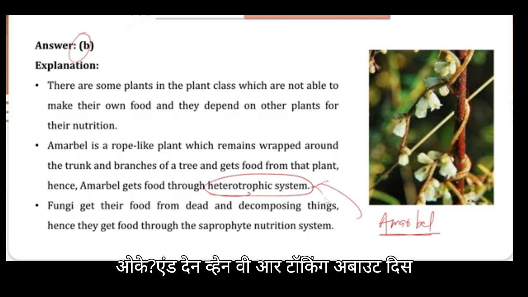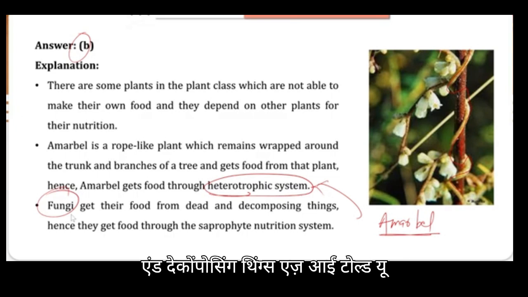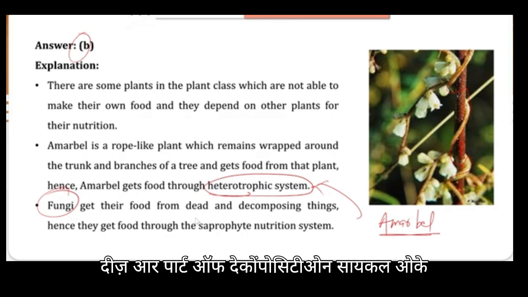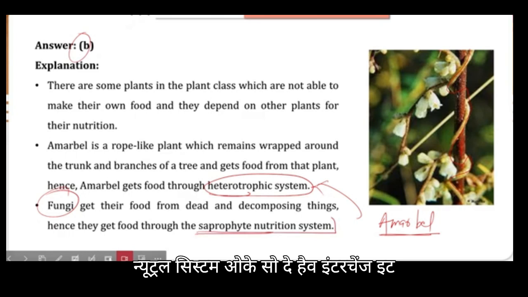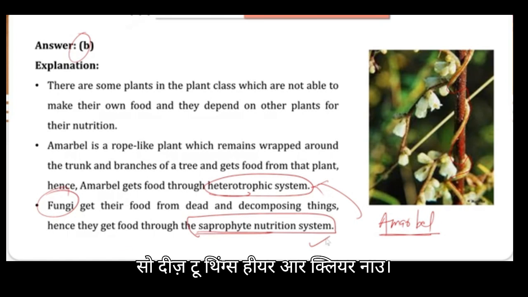And then fungi get their food from dead and decomposing things. As I told you, these are part of the decomposition cycle. Hence they get food through the saprophytic nutrient system. So they have interchanged it. So these 2 things here are clear.